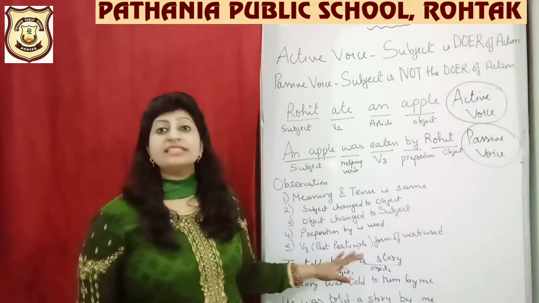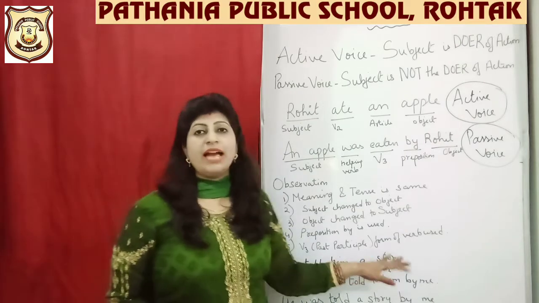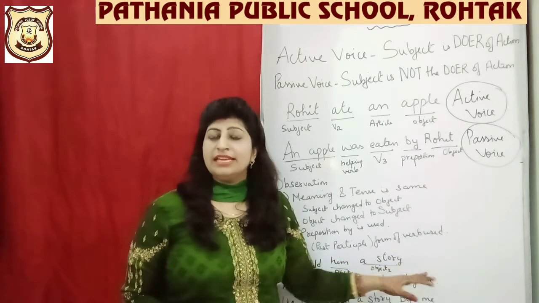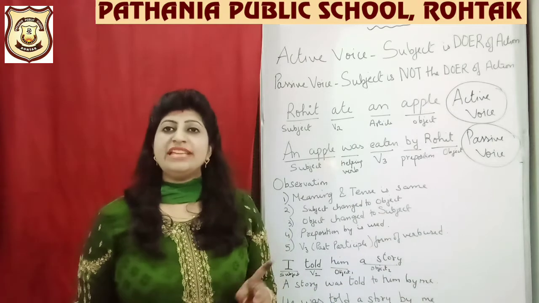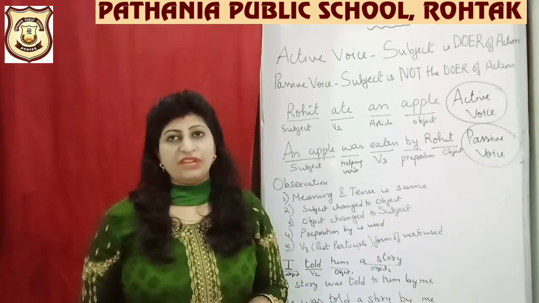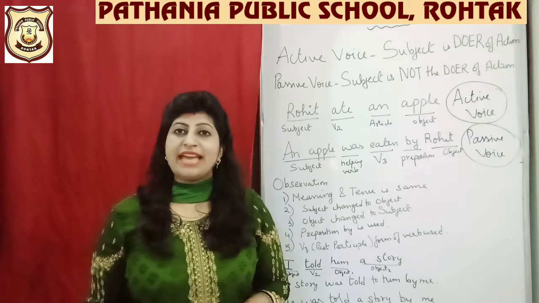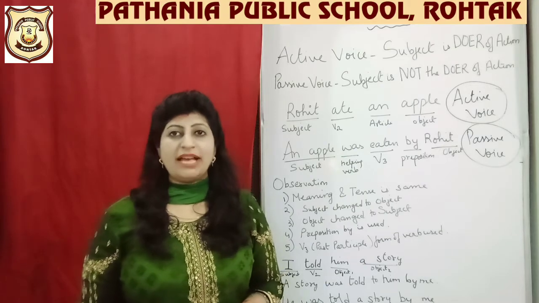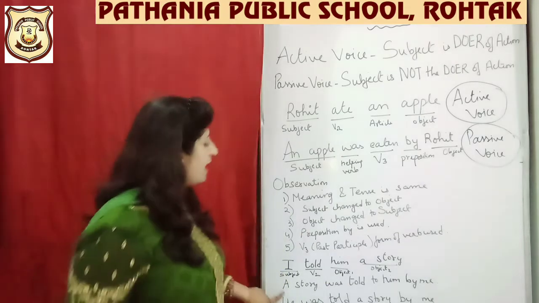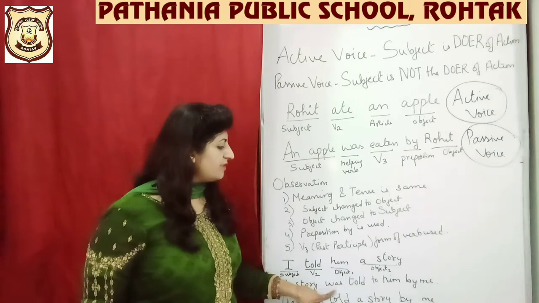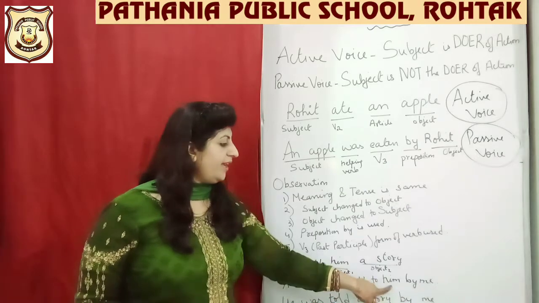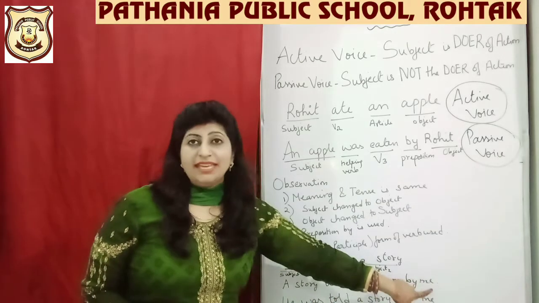You have the object him as well. You have the object a story. So now you can interchange the place of anyone you feel like. Apply the rest of the rules and your statement can be changed from active to passive. For instance, a story was told to him by me.